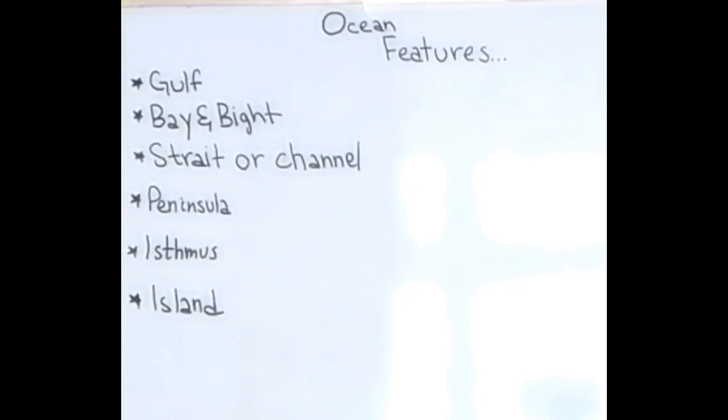Strait or channel. A strait is a narrow waterway that flows between two landmasses and connects two larger water bodies. Examples include the Strait of Gibraltar, which enables water to flow between the Atlantic Ocean and Mediterranean Sea. Channels such as the English Channel between England and France are also straits, and the words channel and strait can be used interchangeably. At 800 kilometers, the Strait of Malacca between Malaysia and Indonesia is the longest strait in the world.